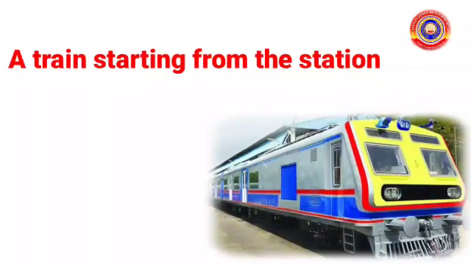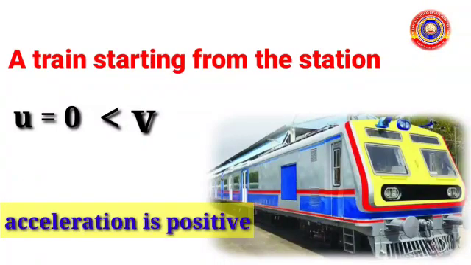Let's see another example. A train starting from the station. In the station, when it is at rest, initial velocity becomes 0. If it gets started, velocity increases. Here, final velocity is greater than initial velocity. That is, negative acceleration doesn't occur in this situation.